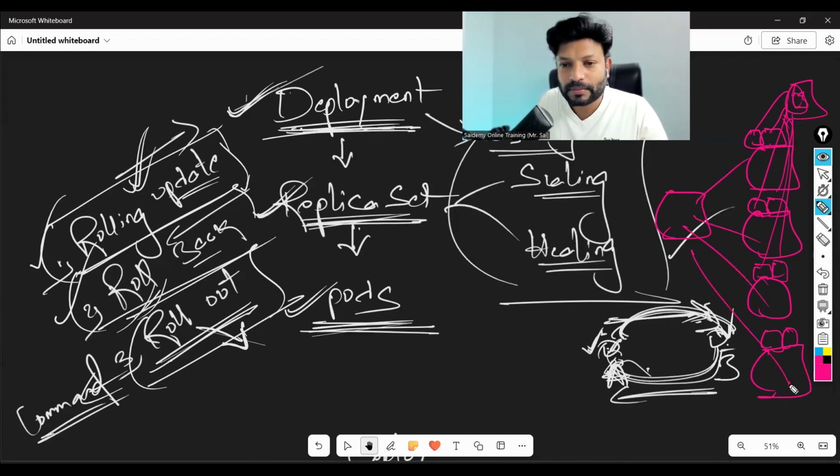Got it? We will be using multiple containers on each node, correct? Or single container wise? See, multiple nodes, multiple pods inside. Either you can have the same set of containers or different sets of containers based upon your application. Understood?